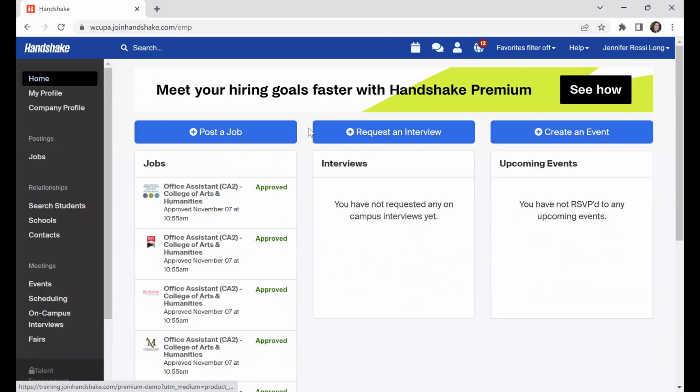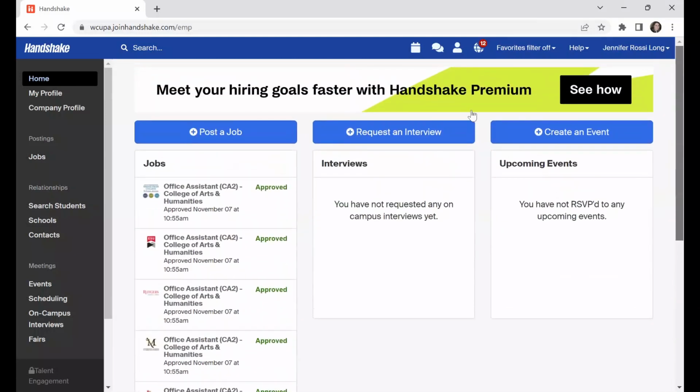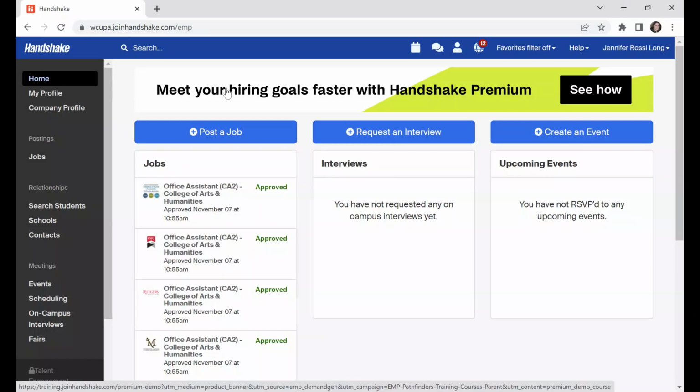If I go back home, I will also be able to see that job posting once it gets approved under my jobs here. And that approval process is pretty quick. We're in there every day, just verifying that the opportunities are legitimate. And so obviously for an on-campus job, that will go through pretty quickly. Once it's approved, you will get an email letting you know, and students will be able to start applying as soon as you have that application start date set.